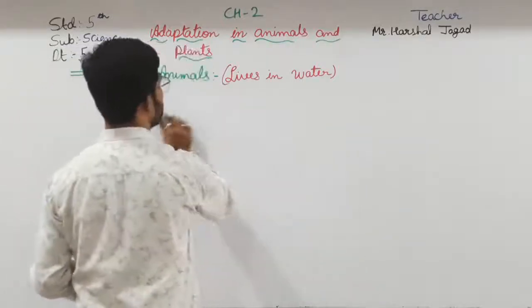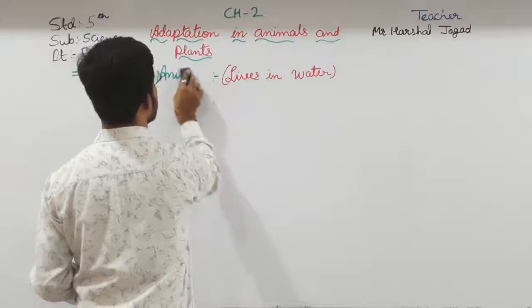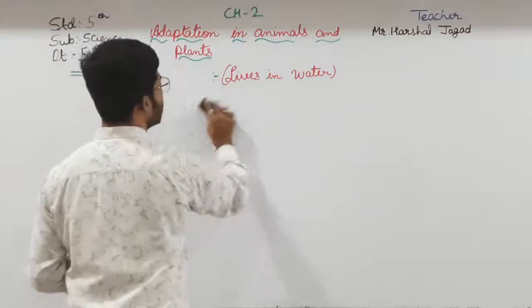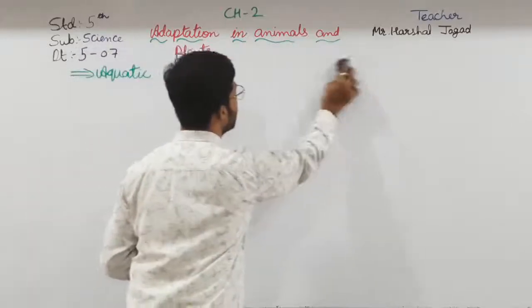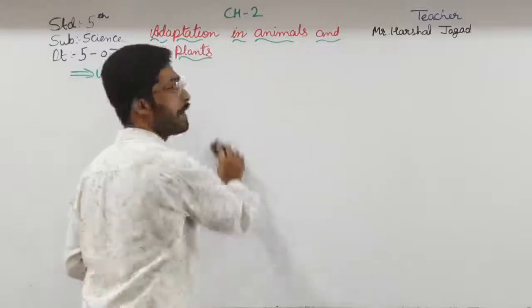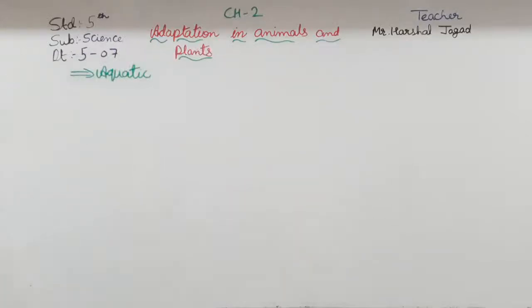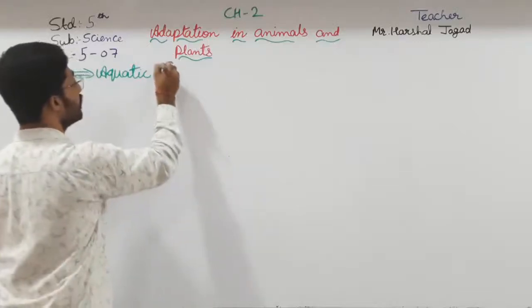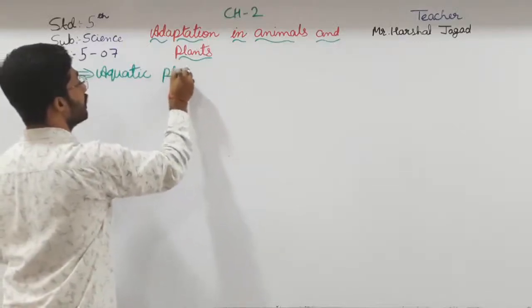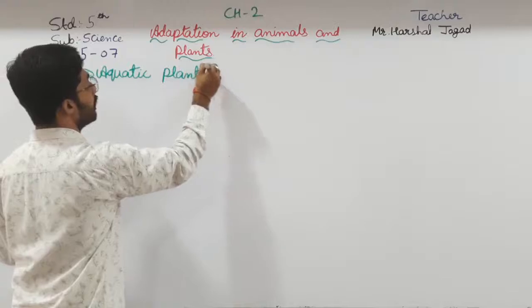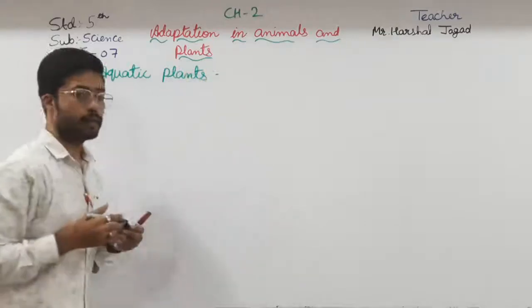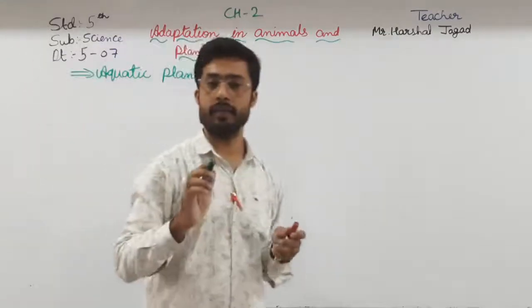Now moving towards the aquatic plants. Aquatic plants. Okay, so what are the aquatic plants?